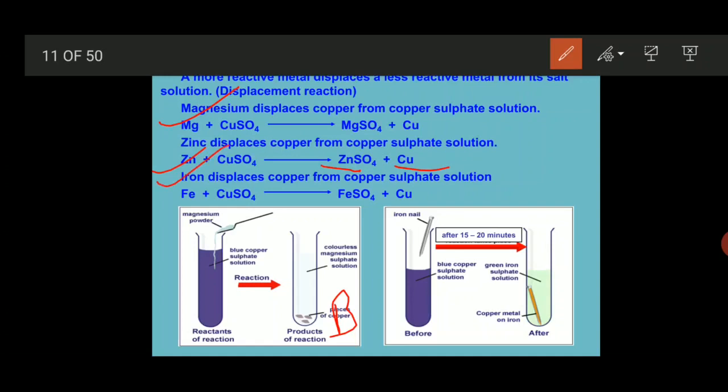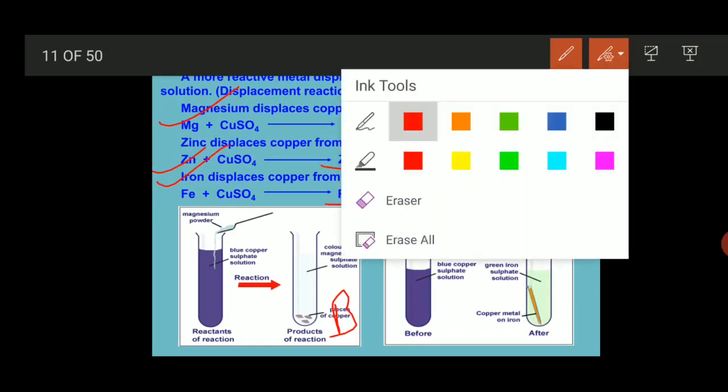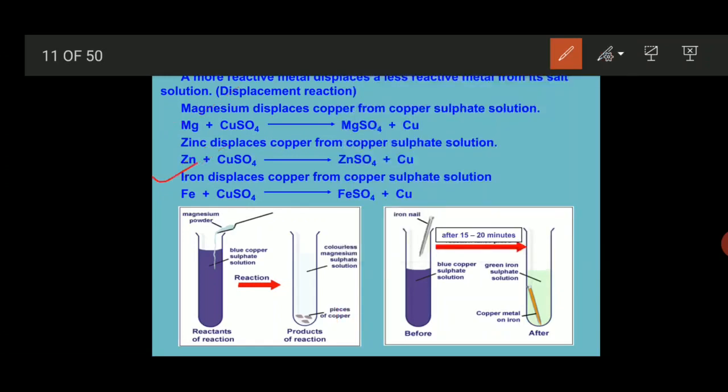The last reaction is when iron reacts with copper sulfate solution, you get ferrous sulfate and copper. This is a most important reaction in many examinations, either in the home examination or the board examination. Iron is also more reactive than copper, so whenever iron reacts with copper sulfate solution, iron immediately displaces copper and forms ferrous sulfate and copper metal.